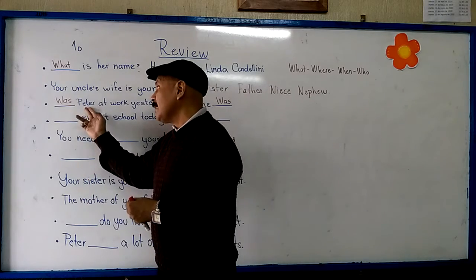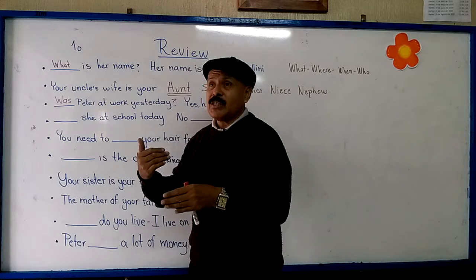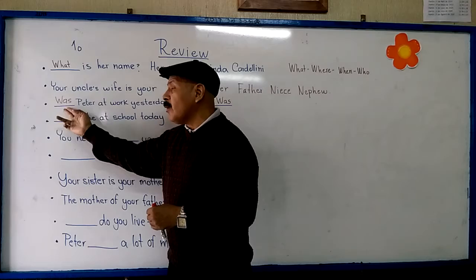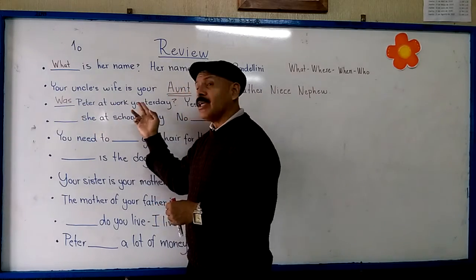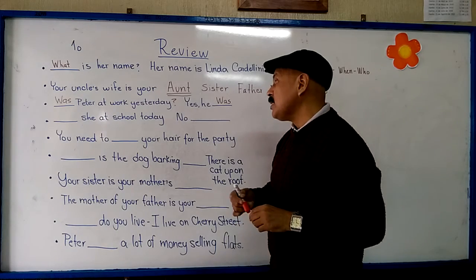In this case, it was because we are talking about Peter. But if we are talking about two people, for example, Mary and Susan, we say, were Mary and Susan at work yesterday? So you have to try to pay attention to this detail.